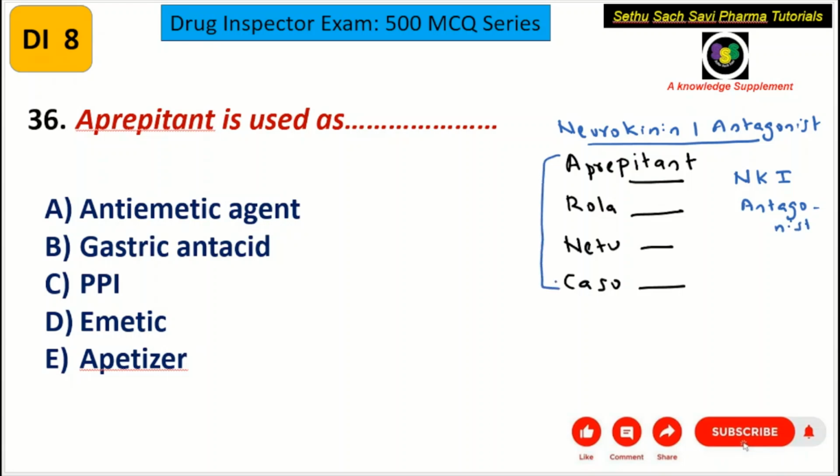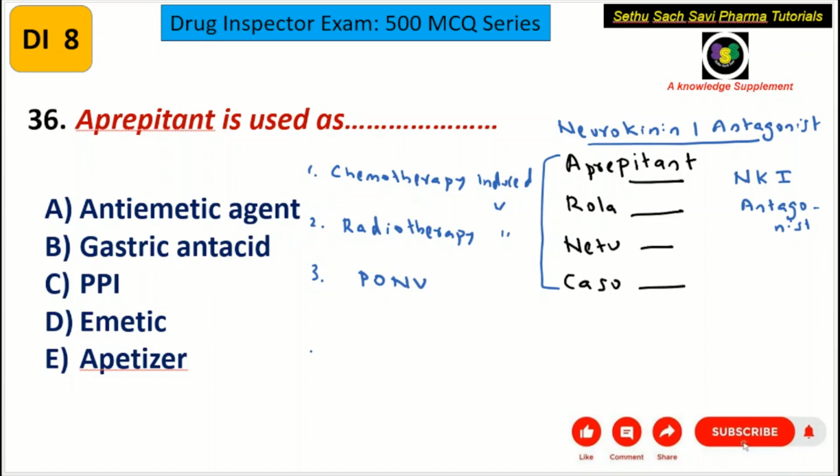So they are basically used for treating chemotherapy induced vomiting. The second use is in radiotherapy induced vomiting. It is also used in post-operative nausea and vomiting. So these pitant drugs are neurokinin antagonists used in chemotherapy induced vomiting, radiotherapy induced vomiting as well as post-operative nausea and vomiting.